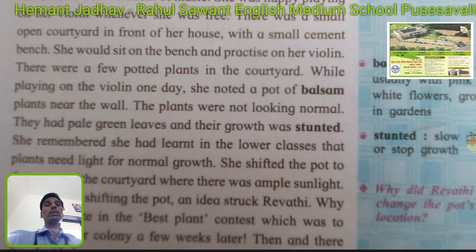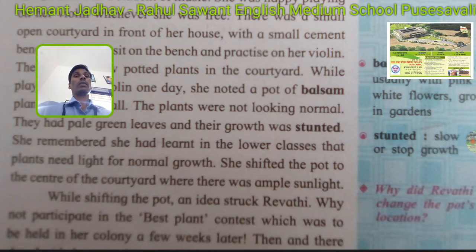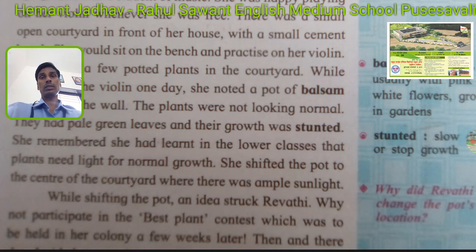She remembered she had learned in the lower classes that plants need light for normal growth. And she had studied in the small classes that every plant needs sunlight for growing. So she thought, maybe this plant is not getting a sufficient amount of light. So that's why she shifted the pot to the center of the courtyard where there was ample sunlight.